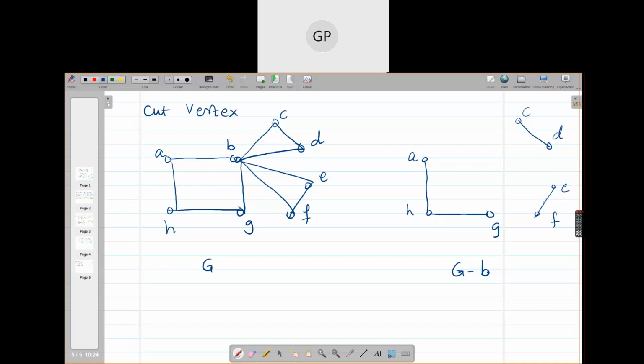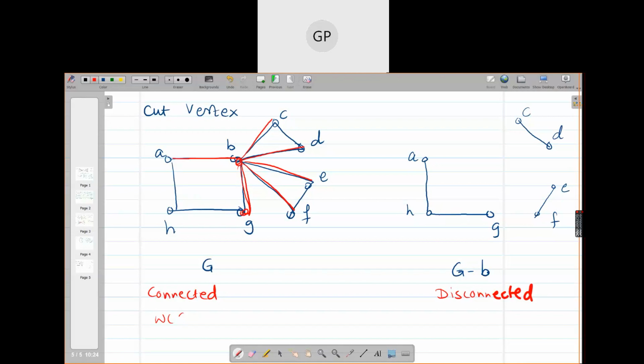When you delete the edge, you do not delete the vertices on which the edge is incident. But when you delete any particular vertex, automatically all the edges which are incident on that vertex are deleted. Is that clear to you all? So see, these many edges which I am drawing in red, all these edges are automatically deleted.